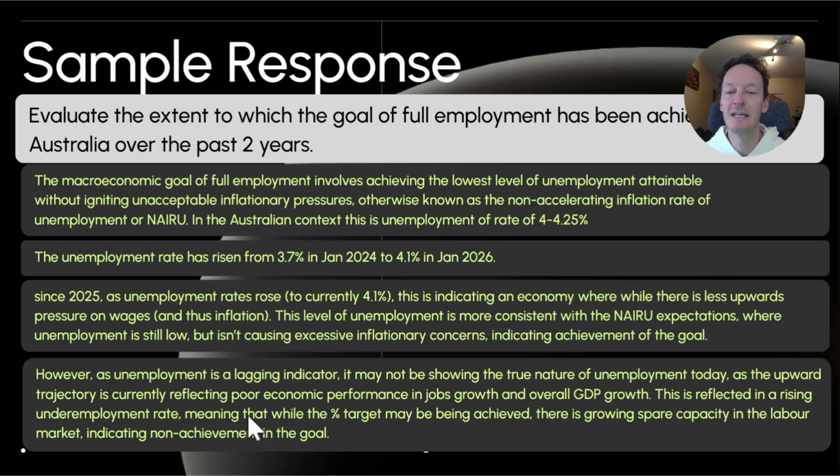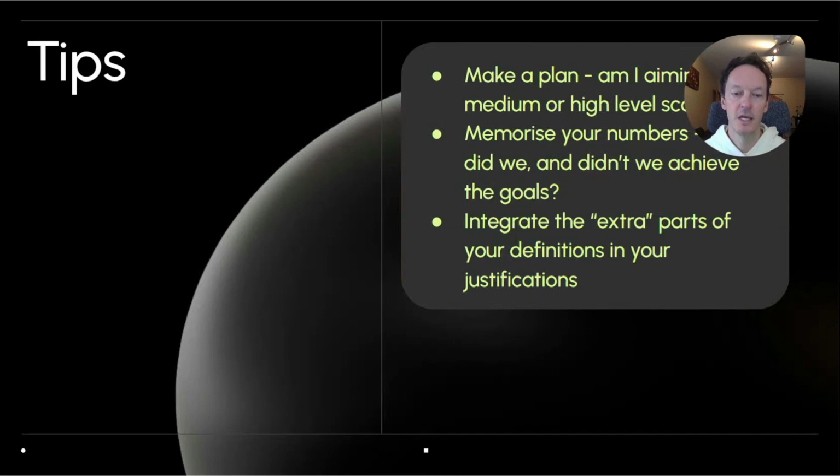You'll see the main idea in this final section is the idea of spare capacity, which at the end of the day is what NAIRU is actually all about. We use the unemployment percentage as an indicator of that, but we essentially want as little spare capacity as possible without triggering inflation. You can see there you've got to bring in that extra level of detail to get those full marks. So here are some tips.